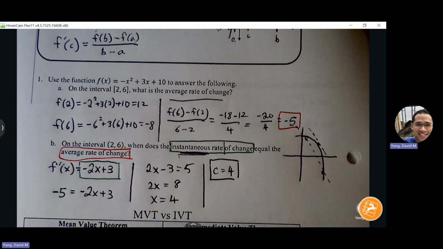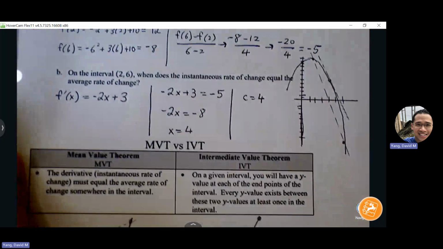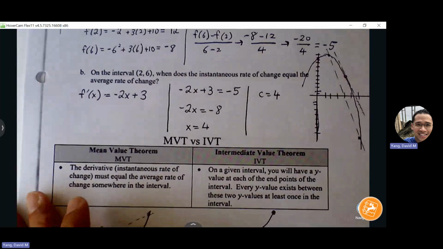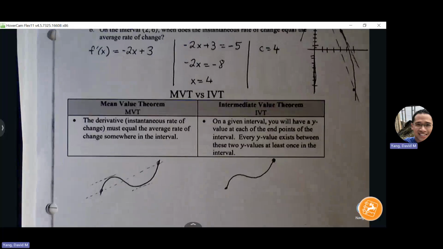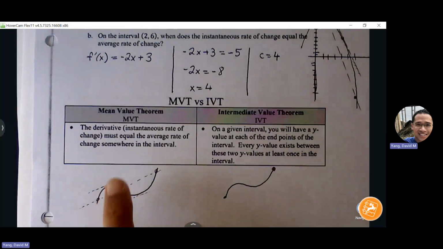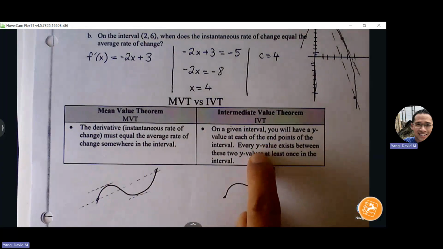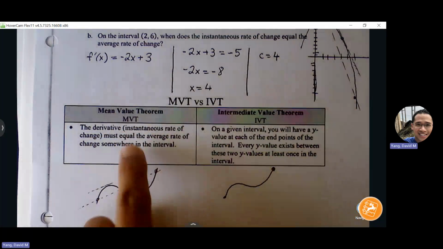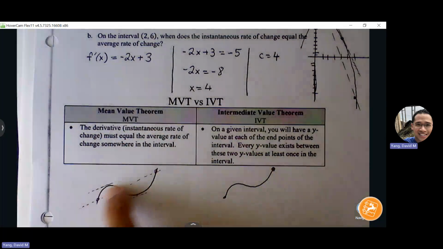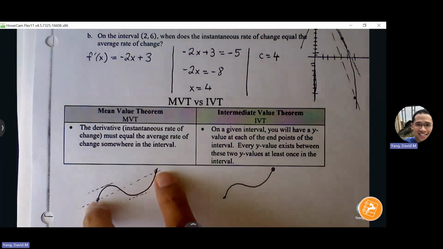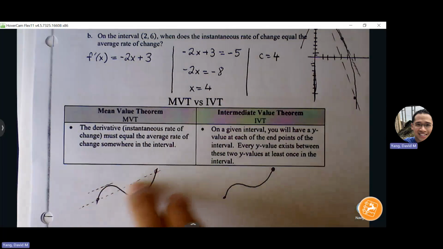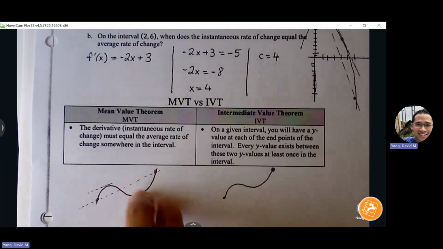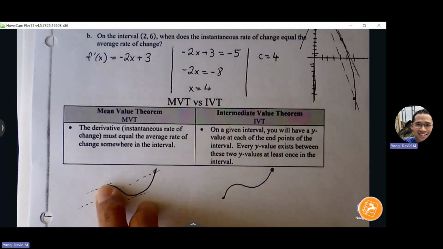Okay, so there's a distinction between mean-value theorem and intermediate value theorem. These are both common theorems that show up on the AP exam. Mean value theorem requires calculus. Intermediate value theorem a lot of times does not. So mean value theorem says, where does my instantaneous rate of change match the average rate of change? So we have to involve the derivative to figure out where the slope is going to match.